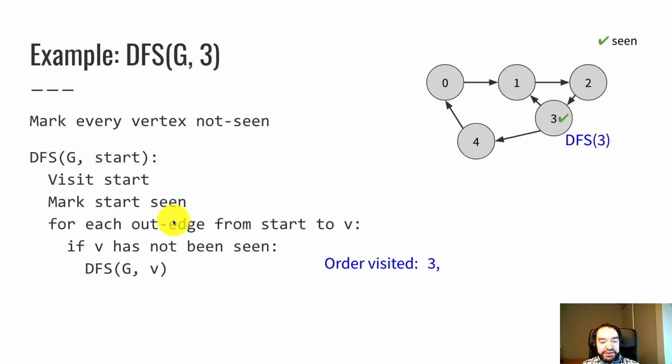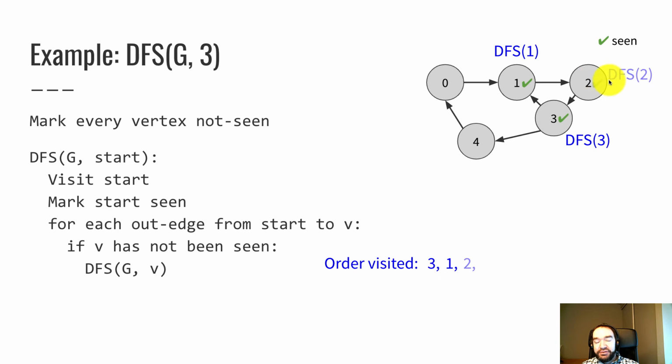Then for every out edge starting at 3, so there's 2 of them. There's an edge to 1. There's an edge to 4. Our convention from the previous slide is that we'll do 1 first and then 4 later. So now we do a recursive depth first search starting at 1. So mark it seen, add it to the list. And then for every out edge from 1, we're going to recurse into it. There's only one edge out of 1, which leads to vertex 2.